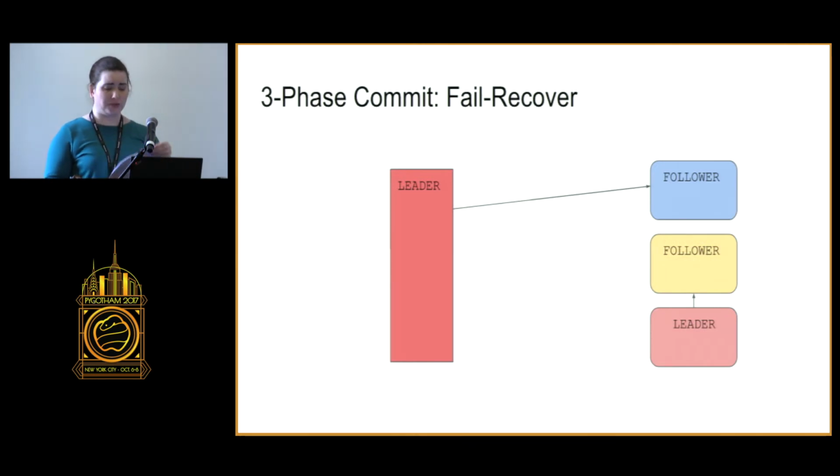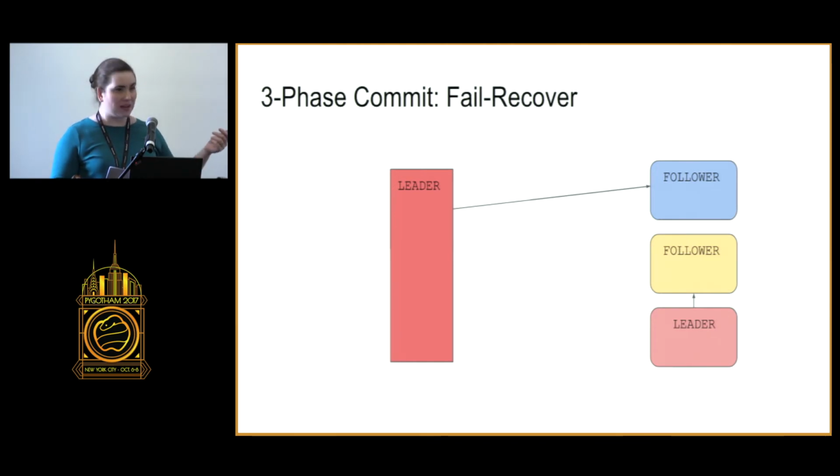So let's see what happens if the leader has a fail stop. In this case, the leader has received affirmation from the first message. All the followers have stated that they're prepared to commit. The leader then sends its message to the cluster that everyone has prepared to commit. Then the leader crashes and doesn't see the confirmations from the followers.